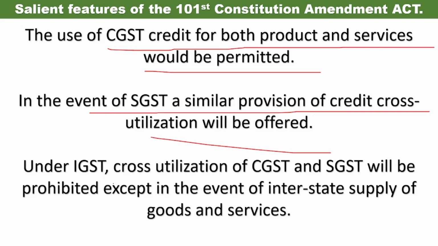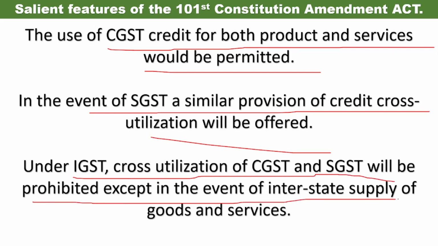Next, under IGST, meaning Integrated Goods and Services Tax, cross utilization of SGST and CGST will be prohibited except in the event of interstate supply of goods and services. So in IGST, except for interstate supplies, the credit exemption, or whatever you say, the cross utilization is prohibited. They cannot do the cross utilization.